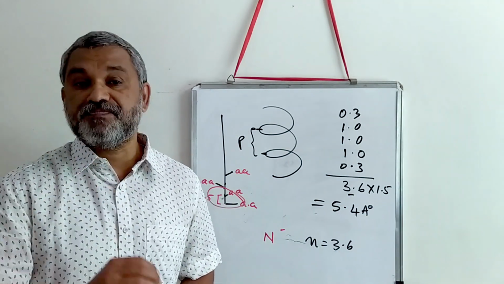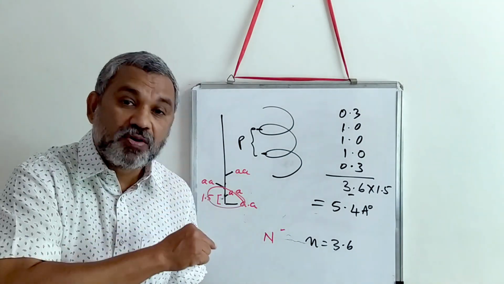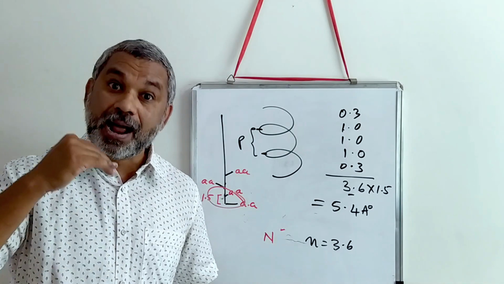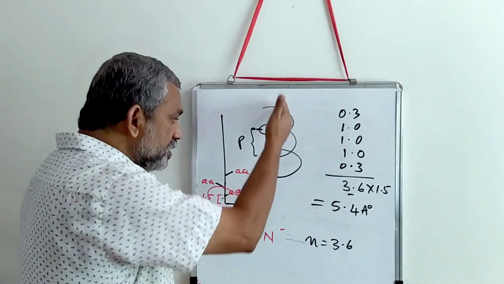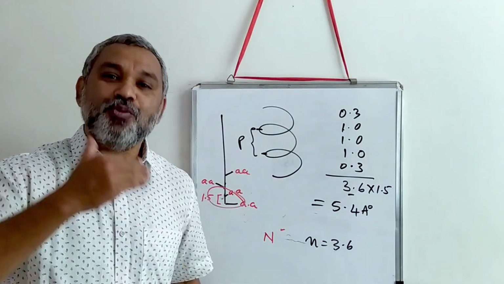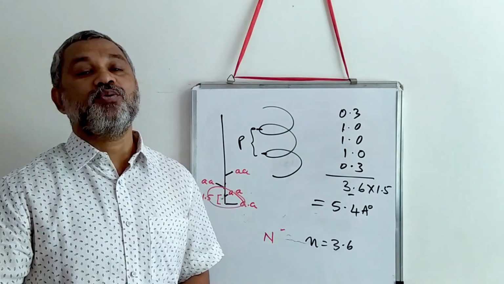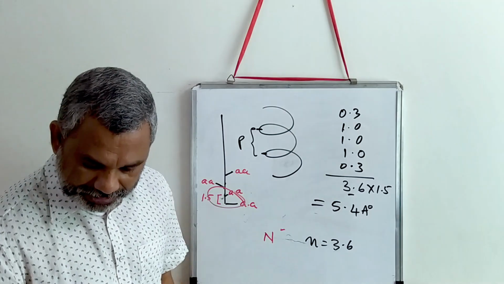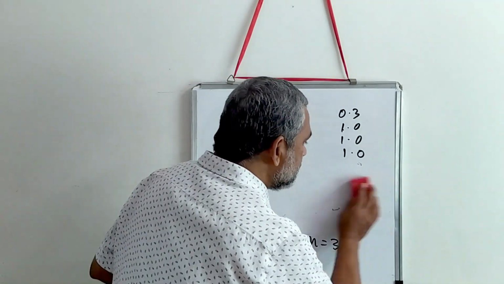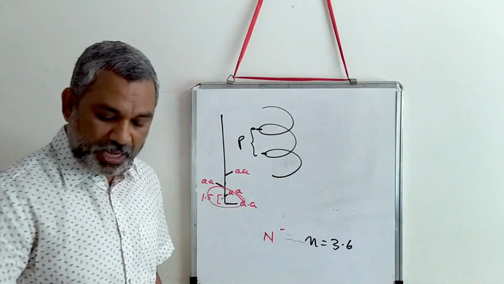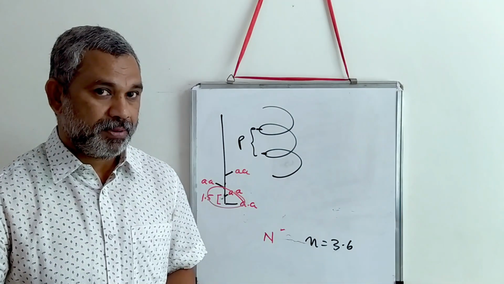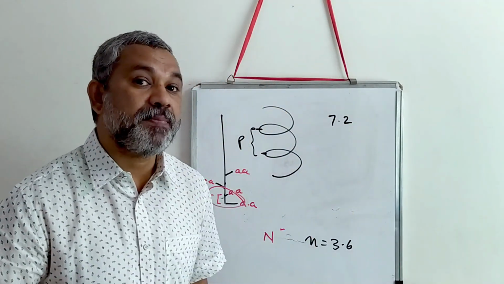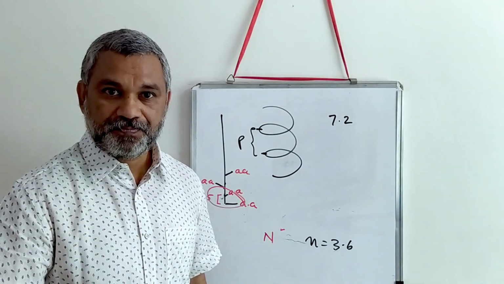This is a very important value, because based on this value, we will look at some of the problems that can be addressed. If you are given the total length, how do we find how many amino acids are there? Another interesting aspect is we have seen that 3.6 amino acids makes one ring, which means 7.2 amino acids will make 2 rings.